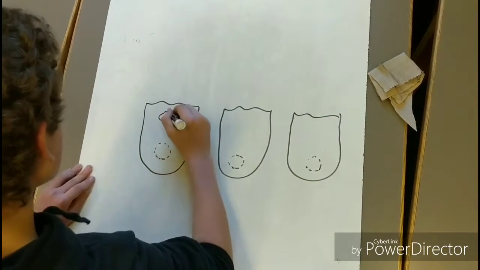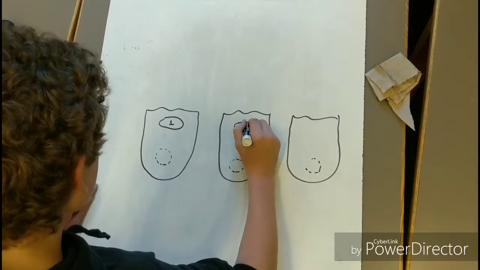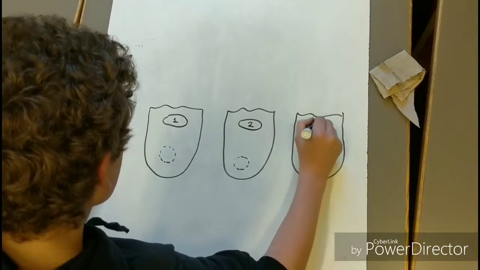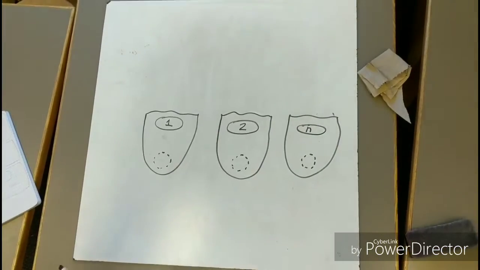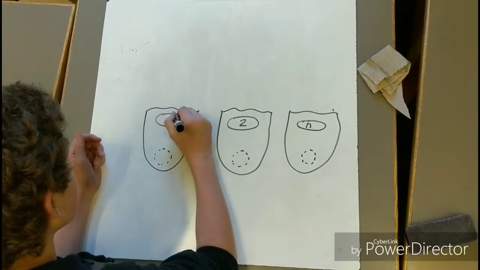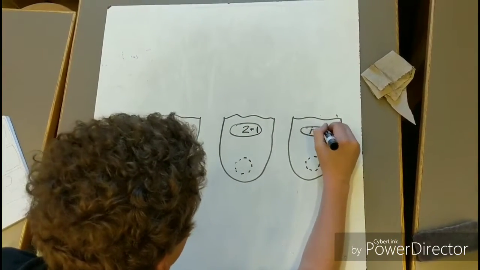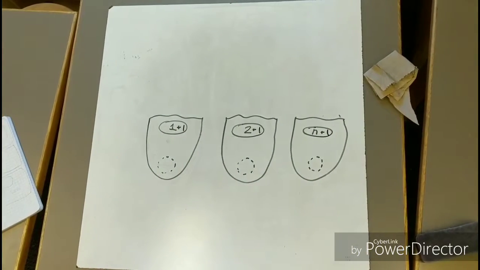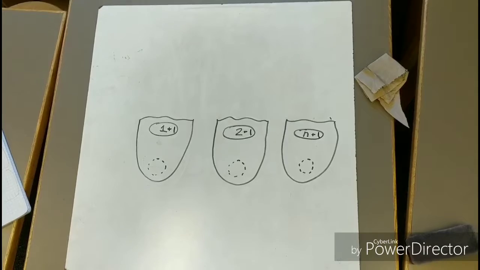Where would it go? In order to solve this problem, you must first remember that infinity goes on forever. And although it is very hard to imagine it, there are always more numbers. So you would simply move the ball from bag 1 to bag 2, and the ball from bag 2 to bag 3. You would move every ball from bag n to bag n plus 1, freeing up bag number 1.